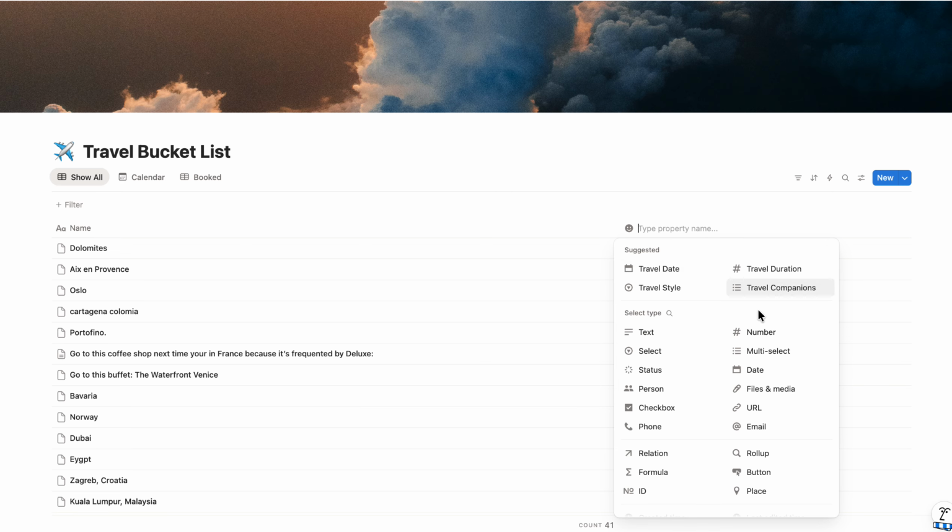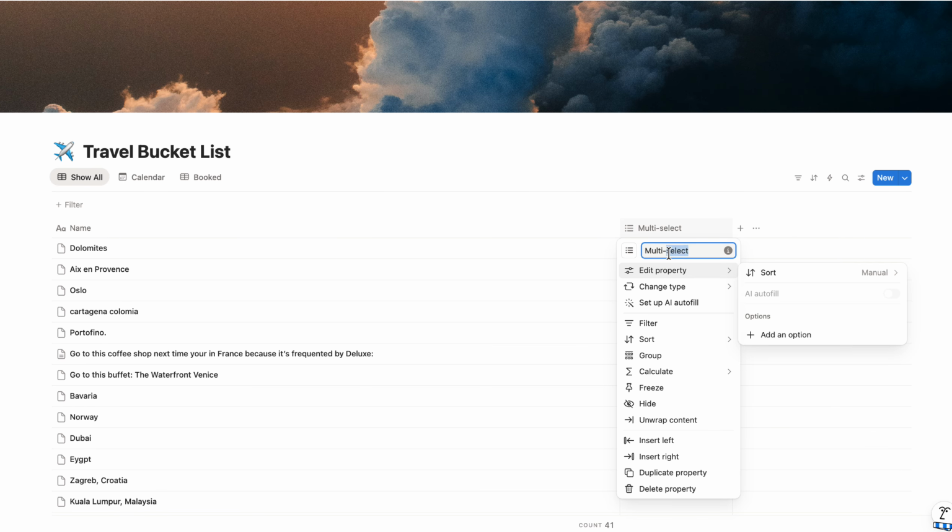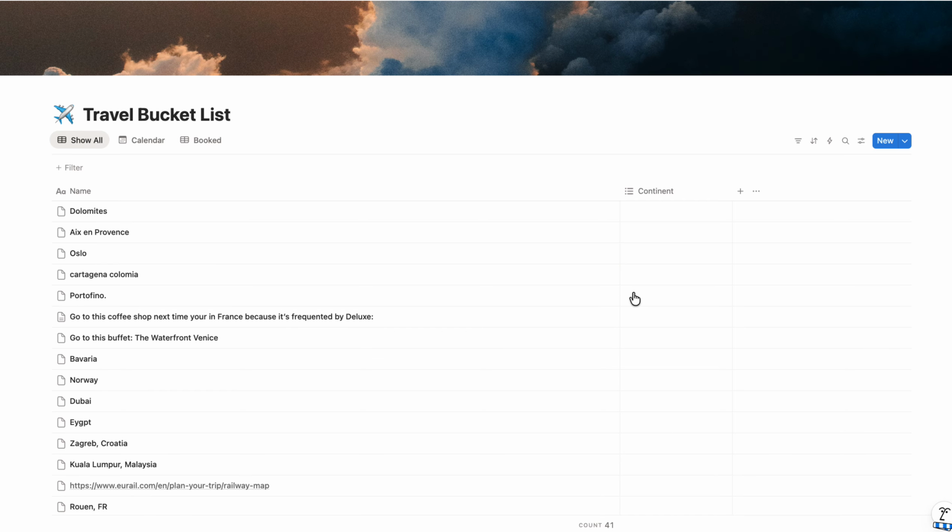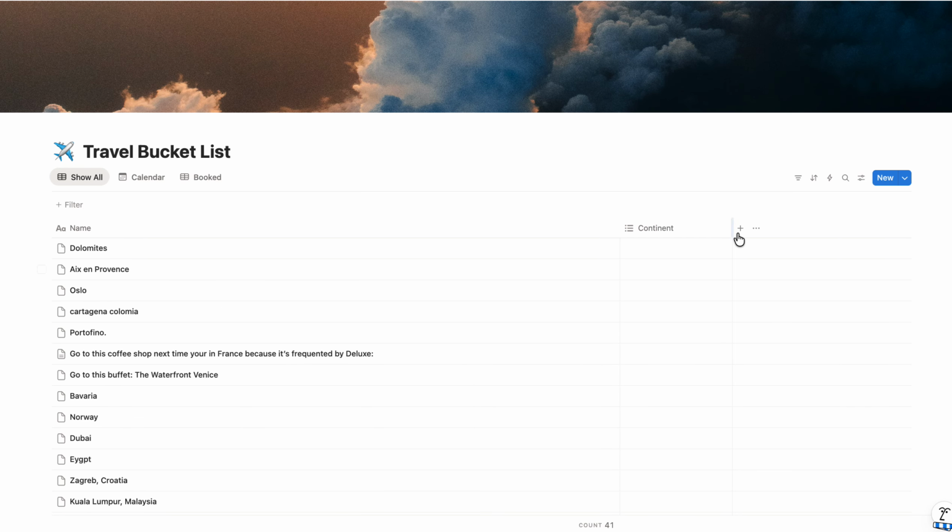So I'm gonna add a multi-select over here and call it continent. So let's start with organizing it by continent. So let's go Europe, Asia, North America, South America. I actually don't know exactly which continents are represented in here. It's a fairly long list, but I'm not going to scroll through all of it. A lot of them are probably going to be Europe. But anyway, for the sake of examples, we have a continent column.